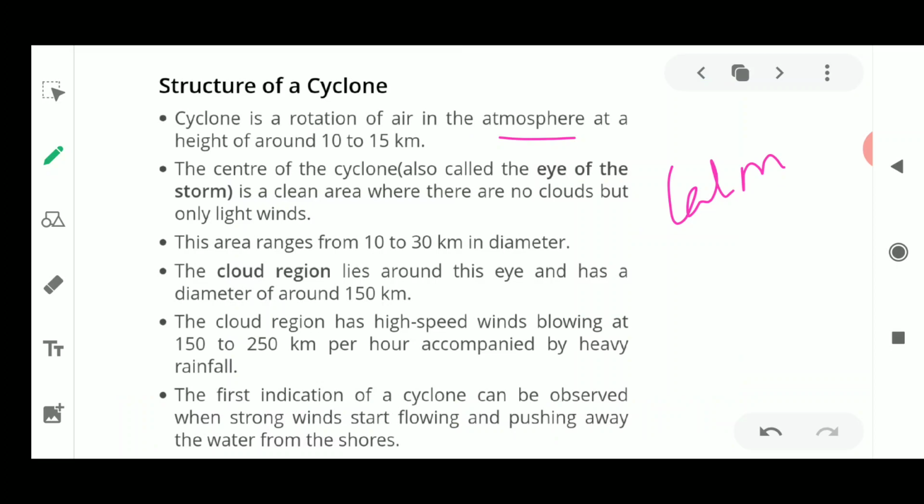the cloud region lies around the eye and has a diameter of about 150 kilometers. Okay, now the cloud region has high speed winds blowing at 150 to 200 kilometers per hour, accompanied by heavy rainfall.